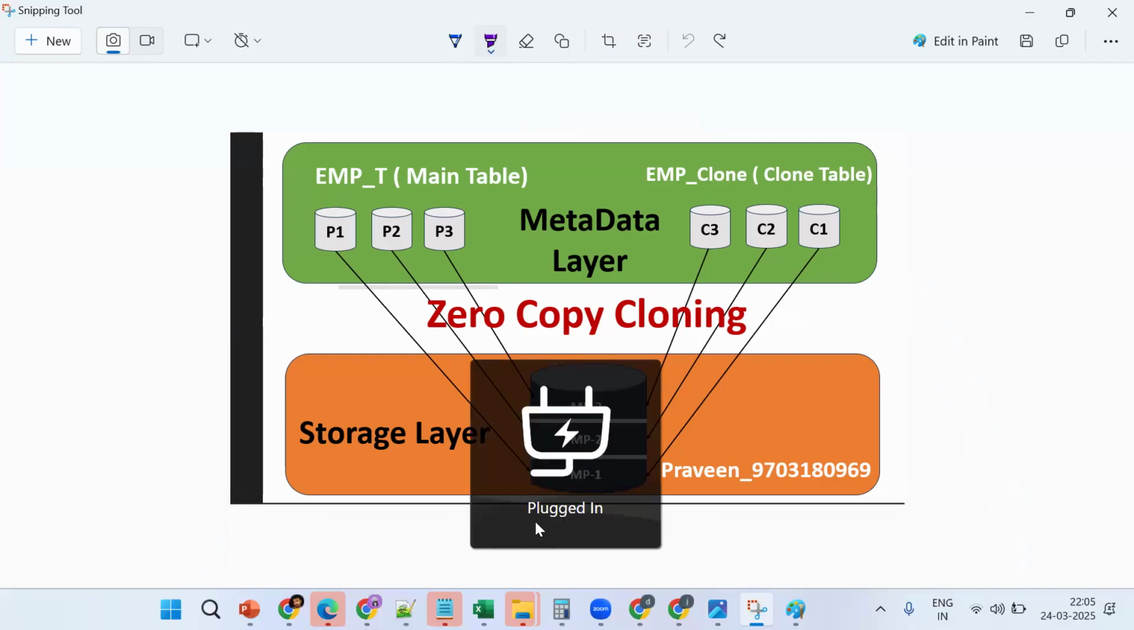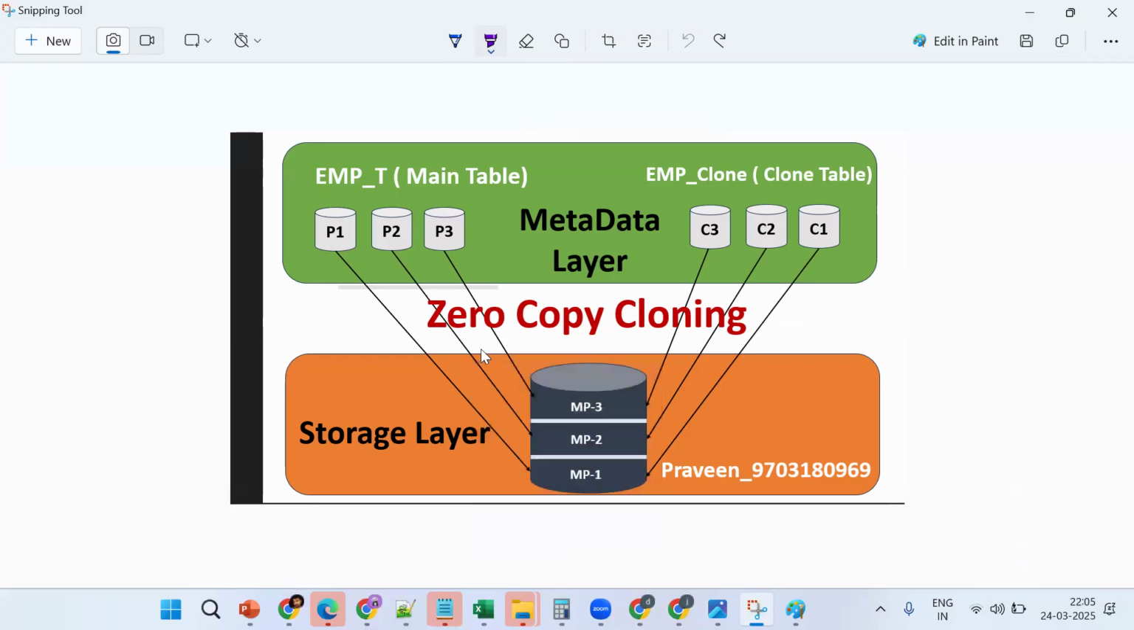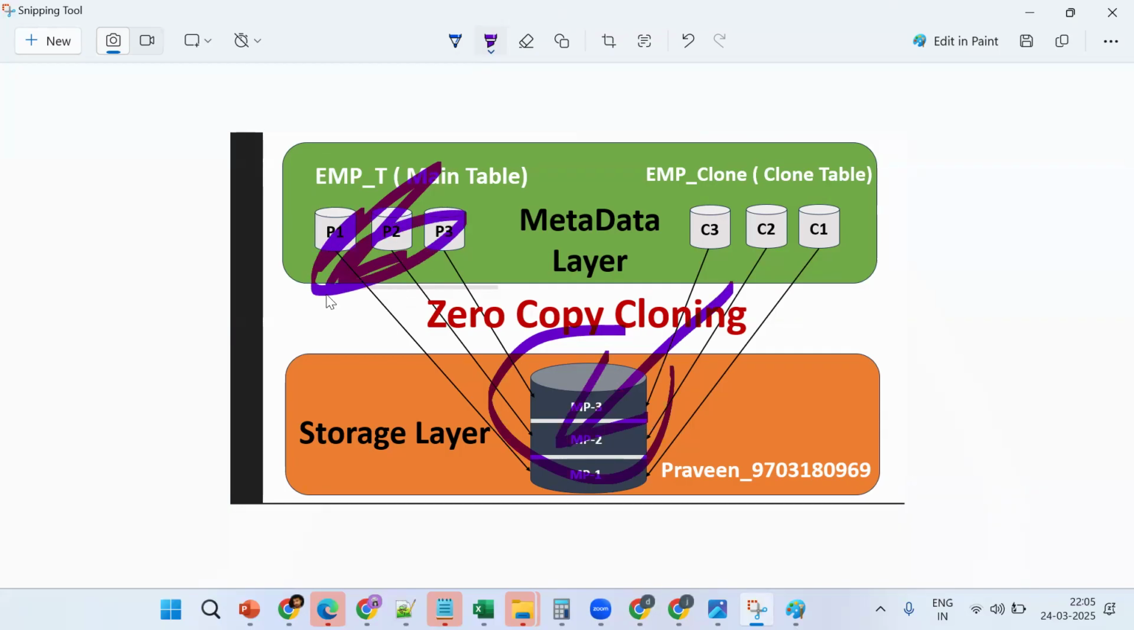When you drop the physical table, what happened? The clone's storage will still be pointing to the same thing; only this object will not be there. So the clone will still have its storage. Remember, if you drop the original table, the storage will still be there.